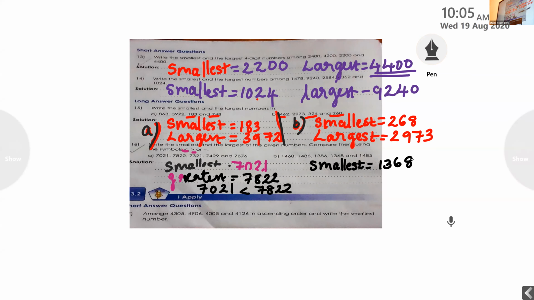Correct it is. Do I want to repeat the rules again? Dear children, anybody having any doubt regarding this? No, ma'am. Okay. Then, dear, which will be the largest number? 1486. Correct.